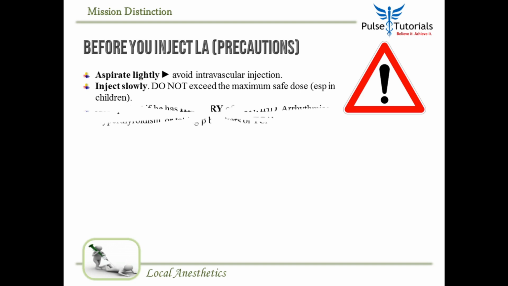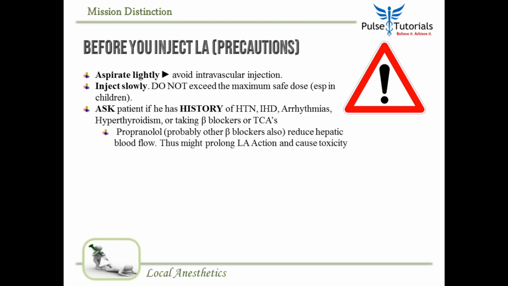Third, ask the patient, does he have any history of hypertension, ischemic heart disease, arrhythmia, hyperthyroidism, or is he taking a beta blocker or a tricyclic antidepressant? Because in them, the lignocaine and the adrenaline both can cause serious problems.